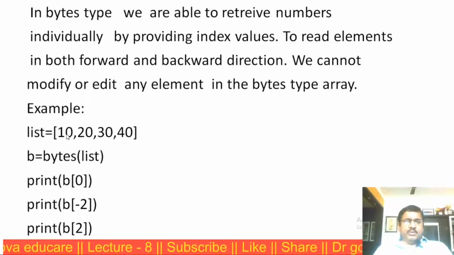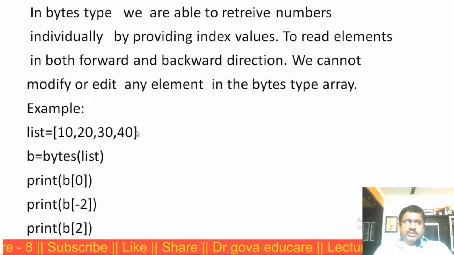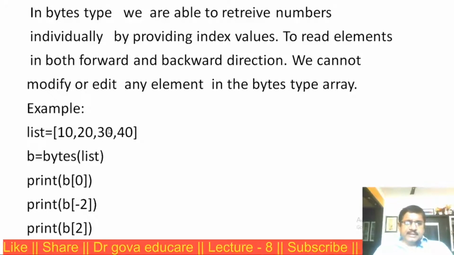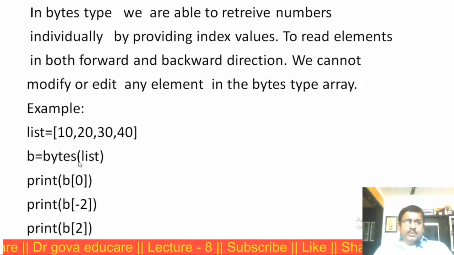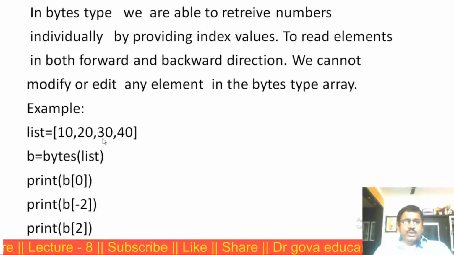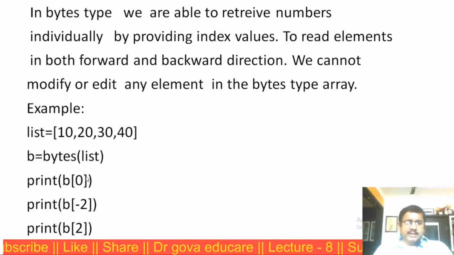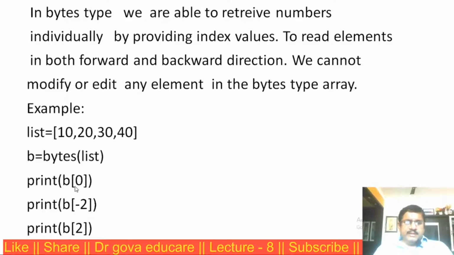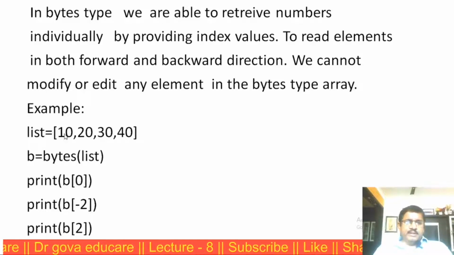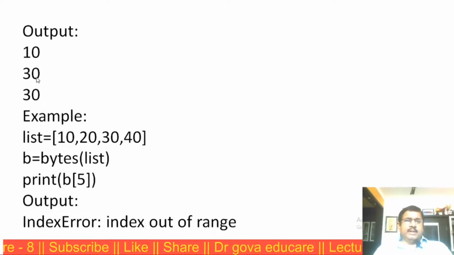B of 0 represents 10. B of minus 2, negative index: minus 1, minus 2. B of minus 2 means 30. B of 2 is a positive number, in the forward direction: 0, 1, 2, that is 30. In this example, the output is B of 0 is 10, B of minus 2 is 30, B of 2 is also 30. This is the output: 10, 30, 30.